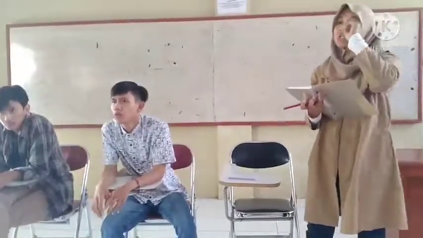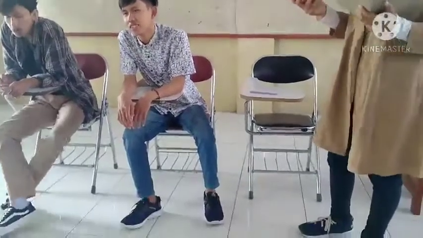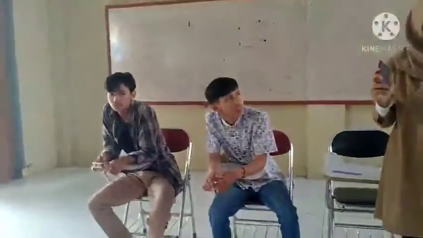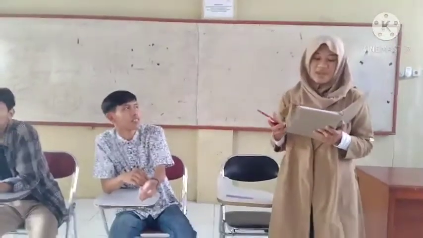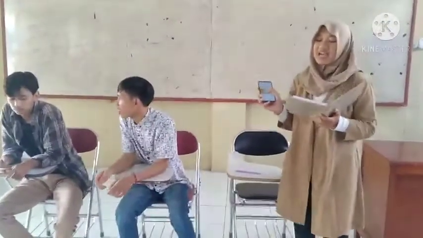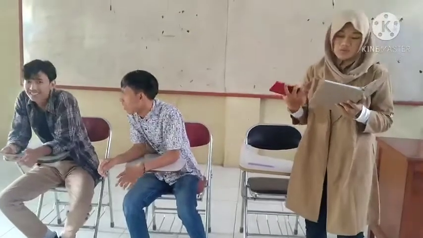Okay. Let's move to another material. This is the last material of this presentation. That is complex sentence. A complex sentence is a group of words that has at least one independent clause and at least one subordinate clause.